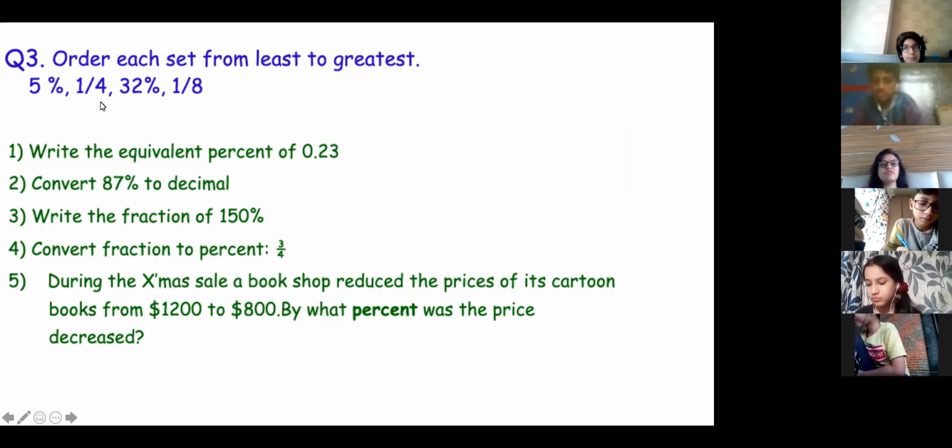First tell me, 1 by 4 is how much percent, and 1 by 8 is how much percent? 1 by 4 is 25%. Answer, Ibrahim. You know how to convert, okay? Just multiply 1 by 4 into 100, you'll get the answer.